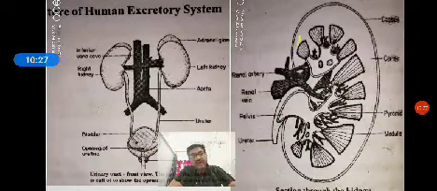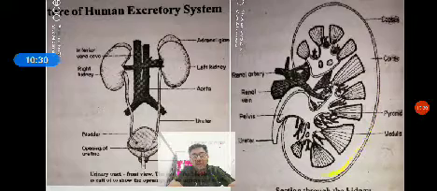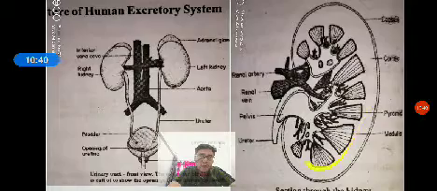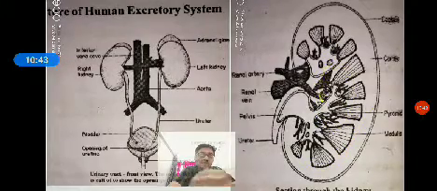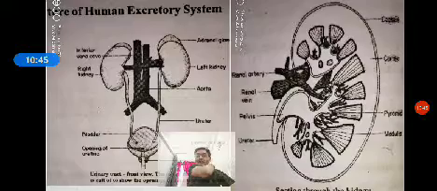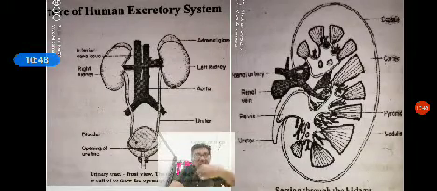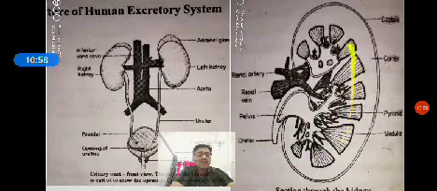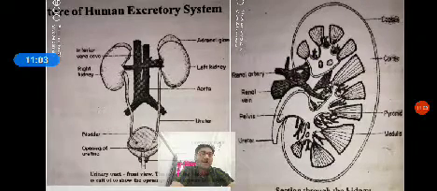So we know that the kidney is externally covered by a connective tissue membrane, nothing but the renal capsule. Inside the kidney, there are two regions: the outer cortex and the inner medulla. In the medulla, there are pyramid-like structures which are arranged serially. Those are called the renal pyramids. The tip of the renal pyramid is called the renal apex.